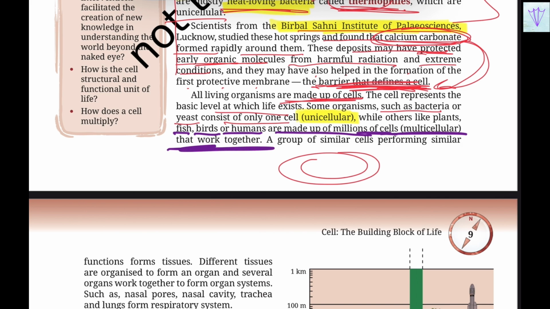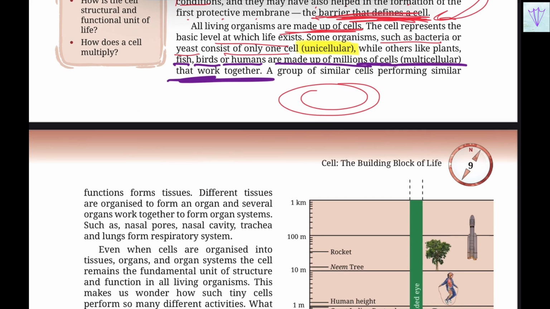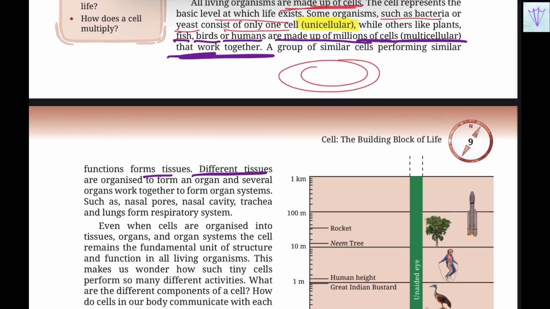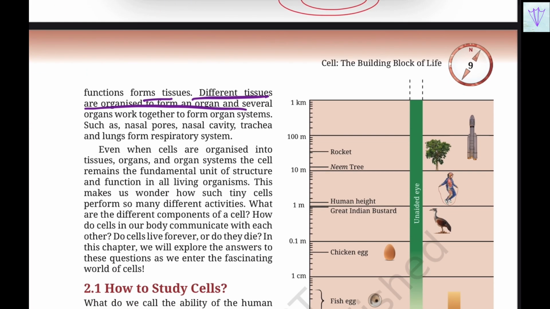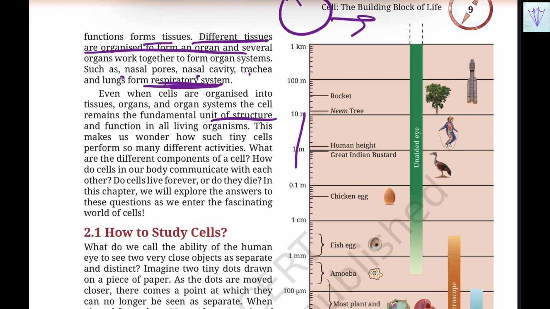That work together. So, a group of similar cells performing similar functions will form the tissue. And the different tissues are organized to form an organ, and we've already seen all these things. Such as nasal pores, nasal cavity, trachea, lungs will form the respiratory system. This is the organ system, and a group of organ systems will form an organism. So, even when cells are organized into the tissues, organs, and organ systems, the cell remains the fundamental unit of structure and function in all living organisms.